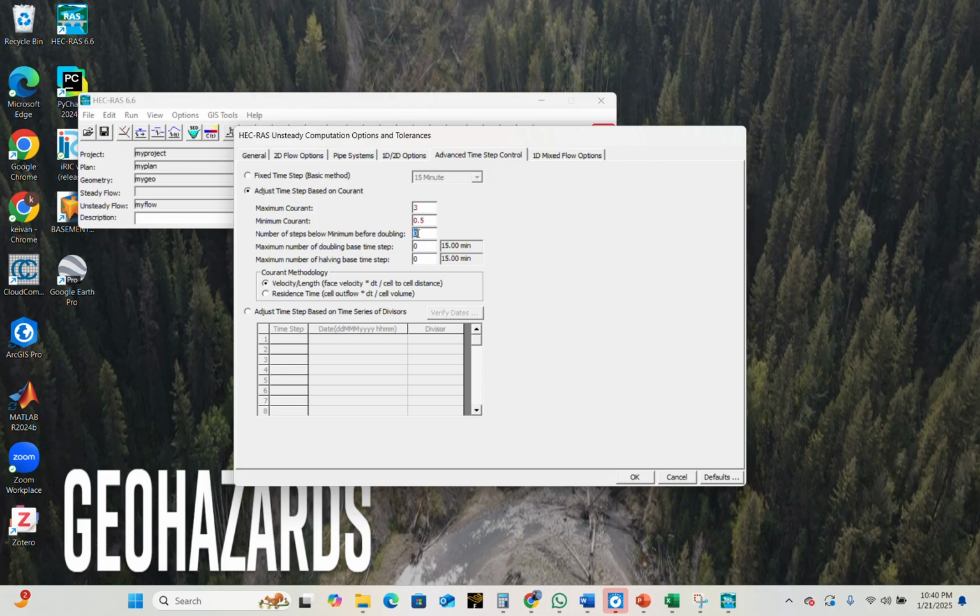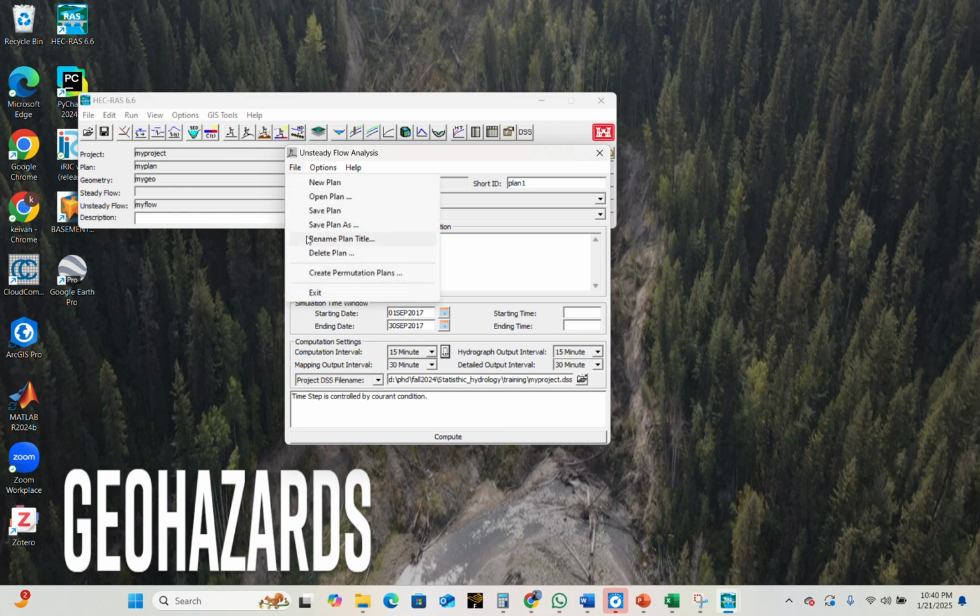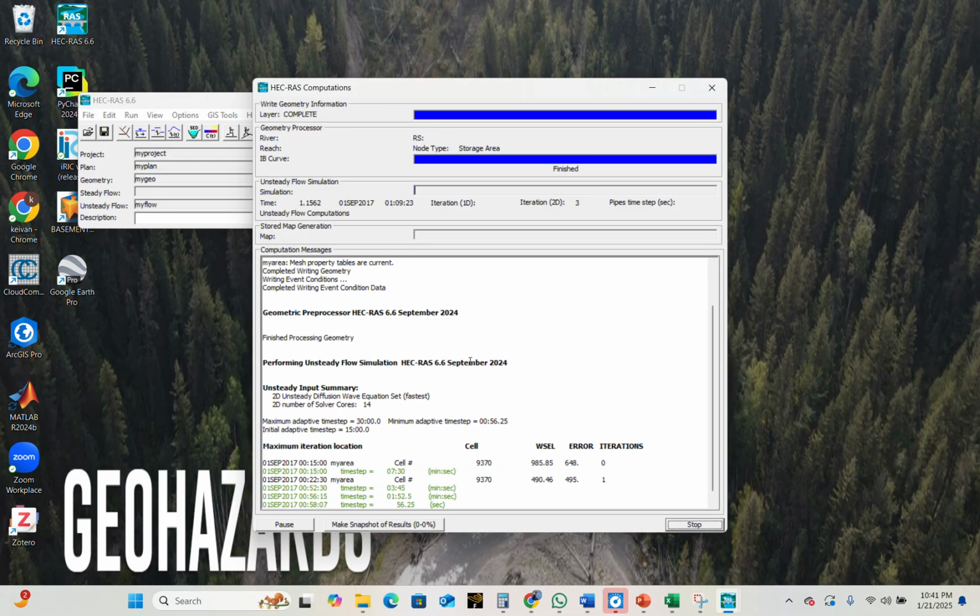I put these values, and then 4, 4, 4, and then okay, and file, save plan, and now we click compute again to see what will happen.